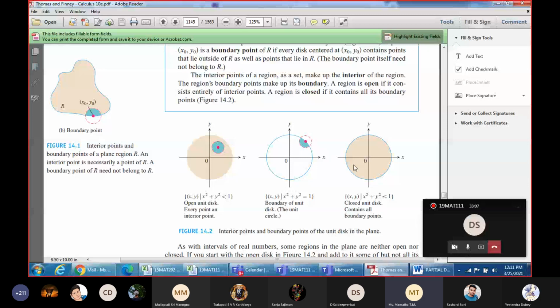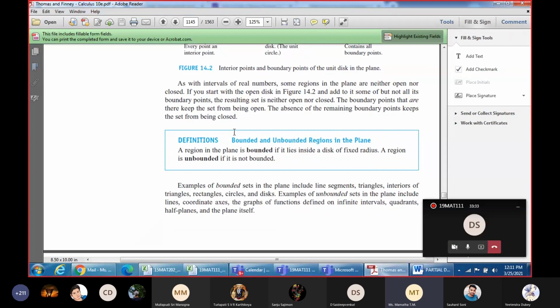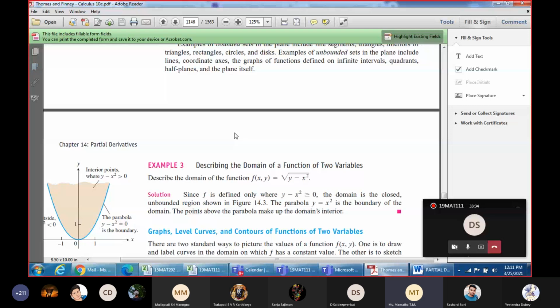There is a difference between this graph and this graph. Strictly less than, the point lies interior to the region. If it is less than or equal to 1, the point may lie anywhere, interior to the region or on the circumference also. If we write the inequality as greater than 1, then the point lies outside the region. So that is the region explanation where the points will be considered.